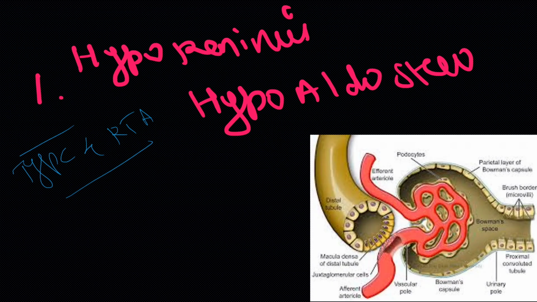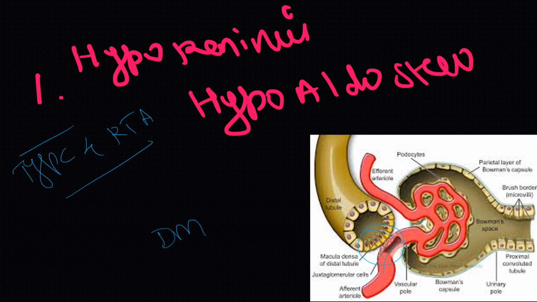The first is the hyporeninemic hypoaldosteronism. We can say it is type 4 RTA, renal tubular acidosis, which is very common in diabetic patients. And why does this occur? It occurs because the juxtaglomerular cells, which are located in the vicinity of the glomeruli, in the afferent arteriole, and the gap between the afferent and the efferent arteriole.